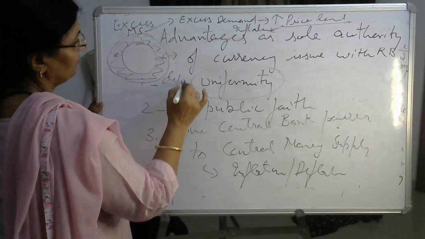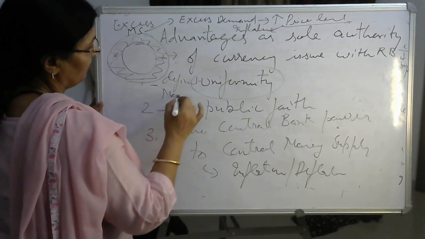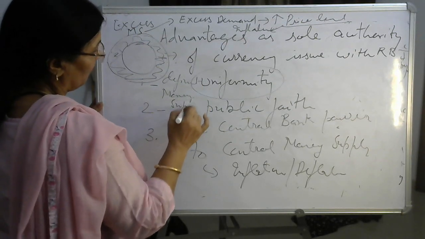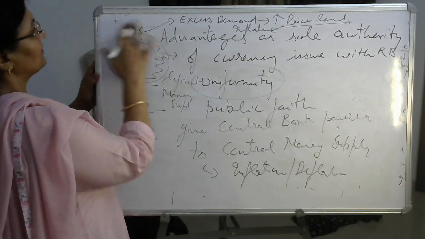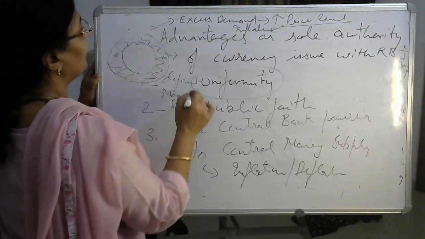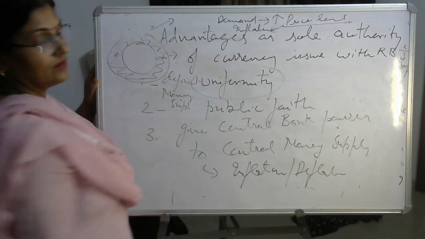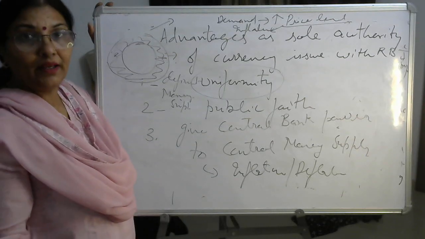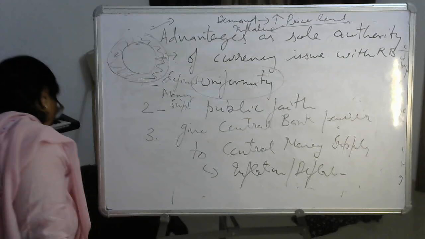Deficient money supply means deficient demand and excess supply. यहाँ पे क्या हुआ? This is excess supply.